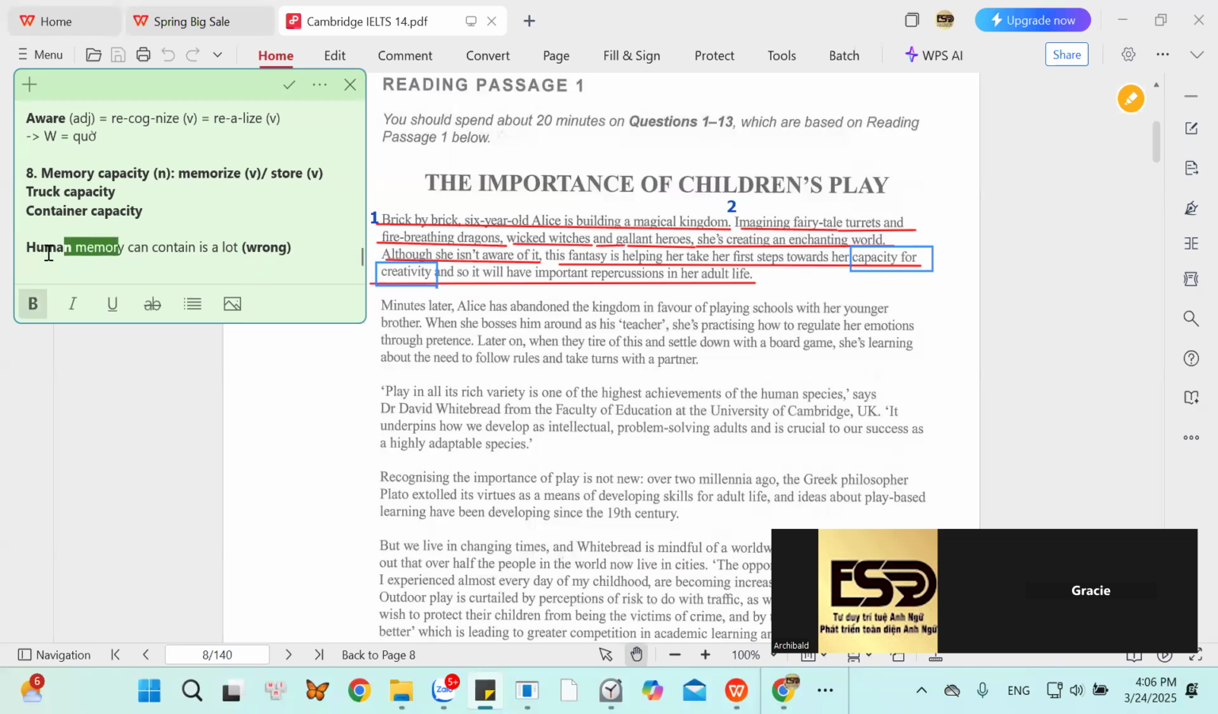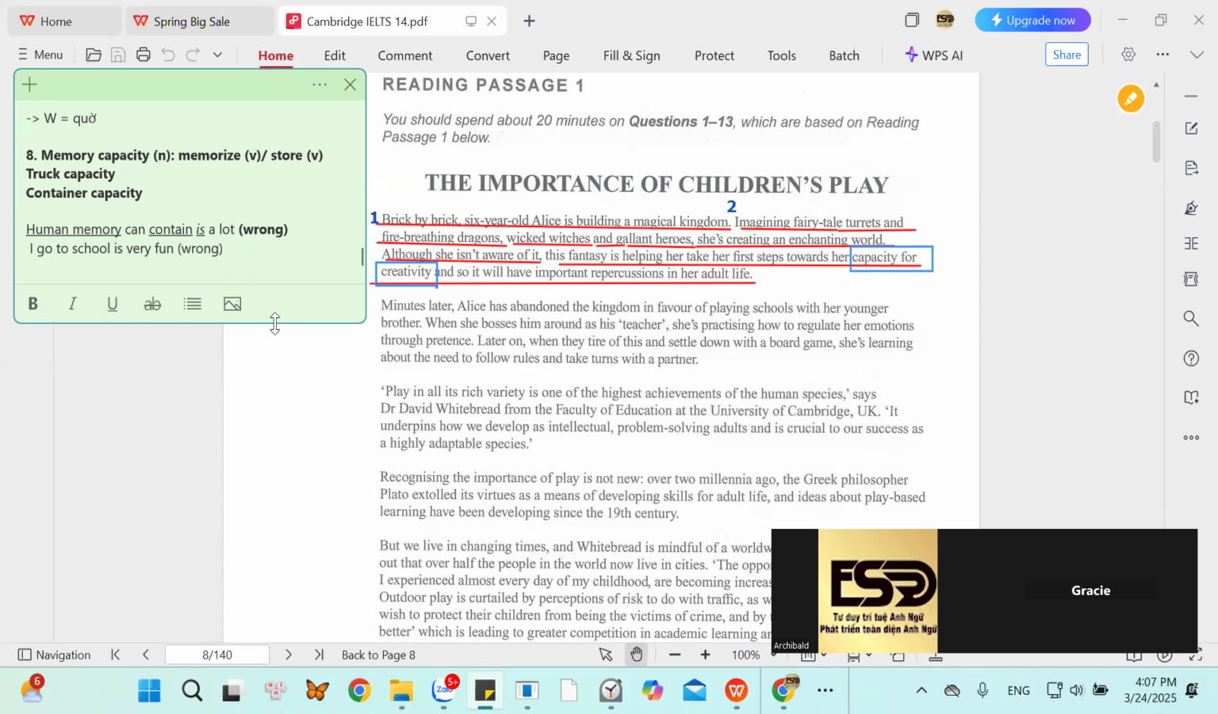You see, human memory, all right? You say, okay, human memory. This is a noun in English. Contain is a verb in English. And then you use to be with an action verb. Is it right or wrong? No. Can I say I go to school is very fun? No, this is a very ridiculous mistake.